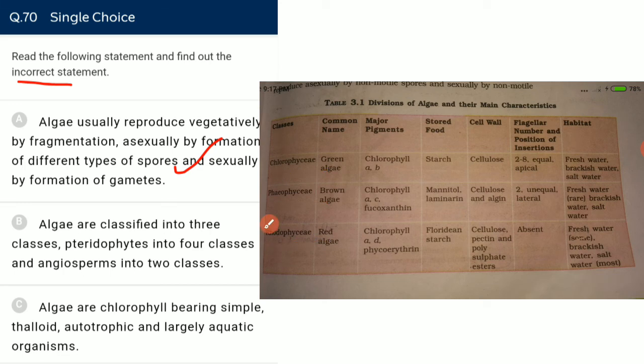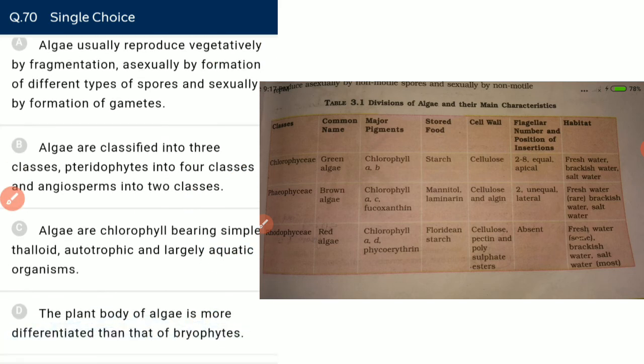It is also correct. Algae are chlorophyllous, simple thalloid, autotrophic and largely aquatic organisms. Plant body of algae is more differentiated than that of bryophyte. No. Plant body of algae is less differentiated than the bryophyte. Bryophytes are more developed.